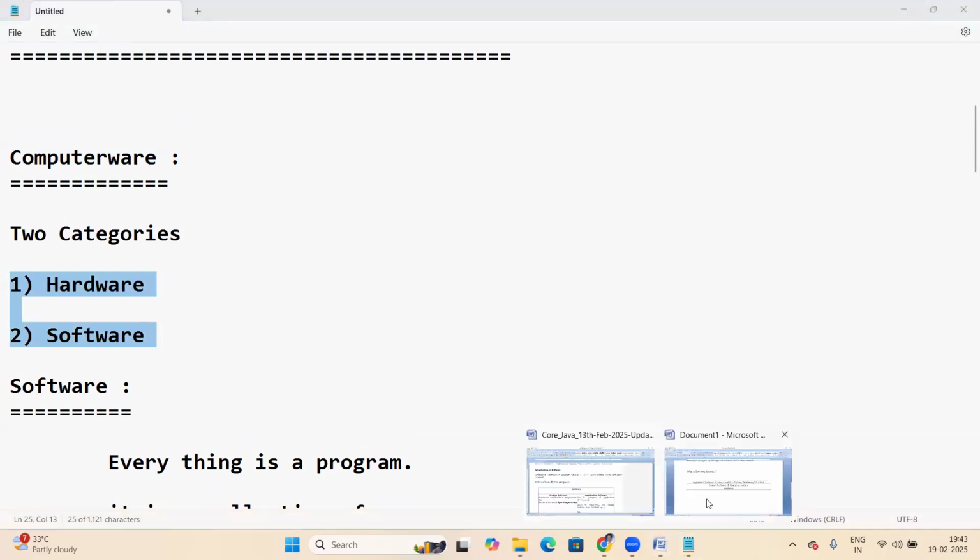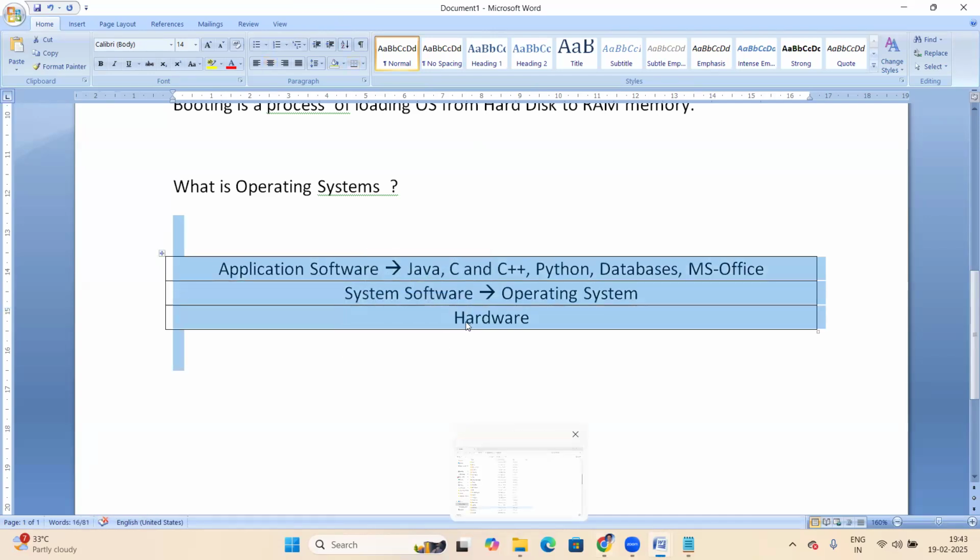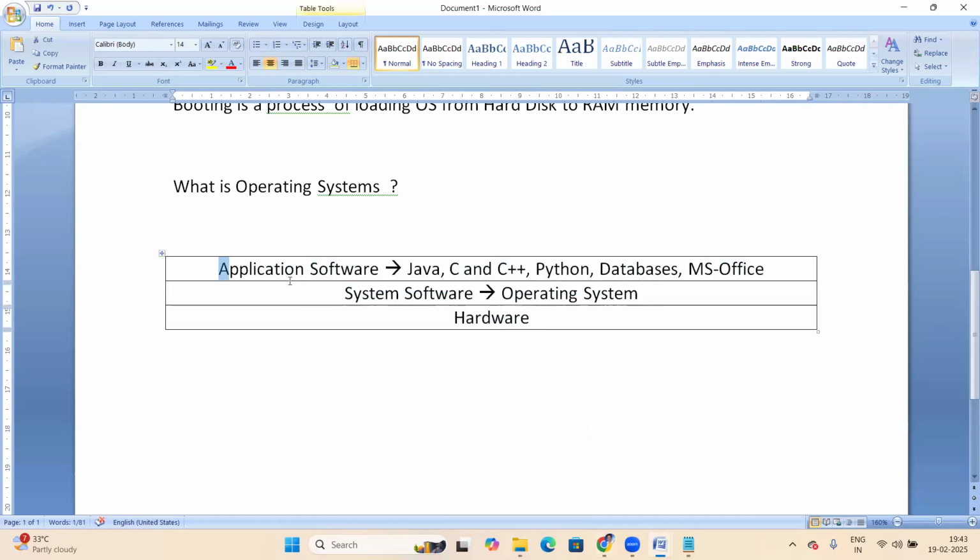Here is the hardware layer, and on top of it, software. This is our computer. So hardware is one layer, and software is the other layer.